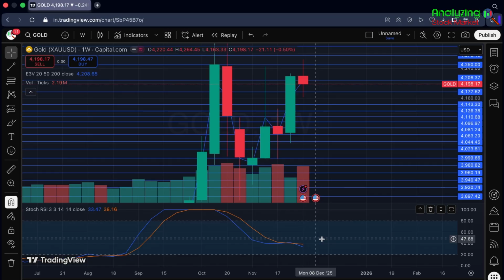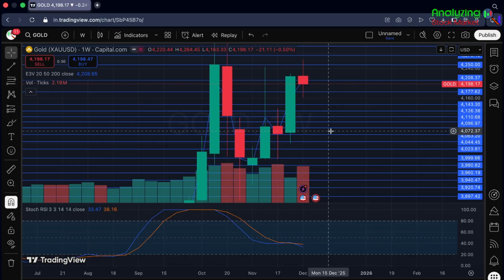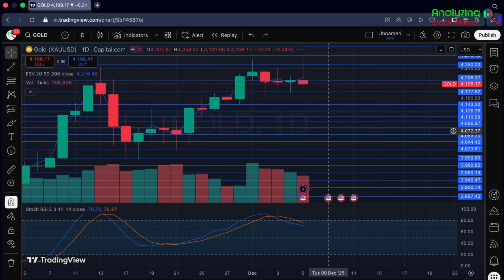Now let's mark some important support zones and resistance zones on a one-day chart. So let's open a one-day chart. Here, this is a one-day chart.